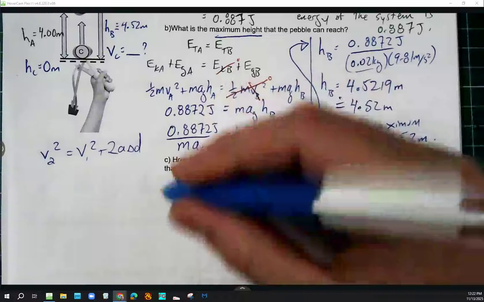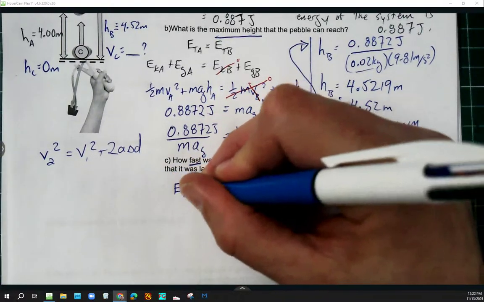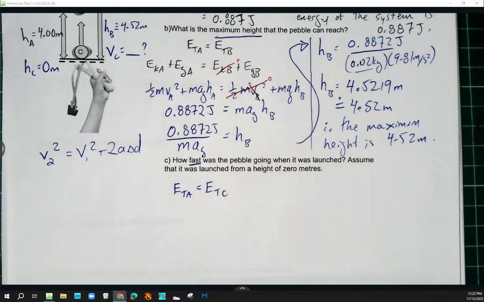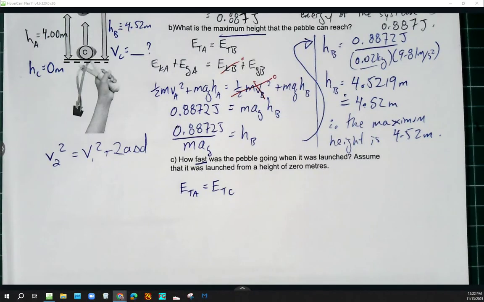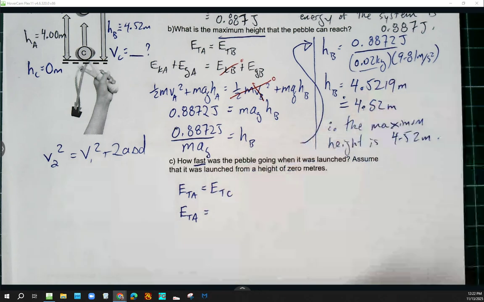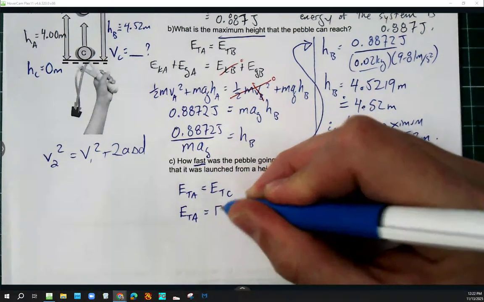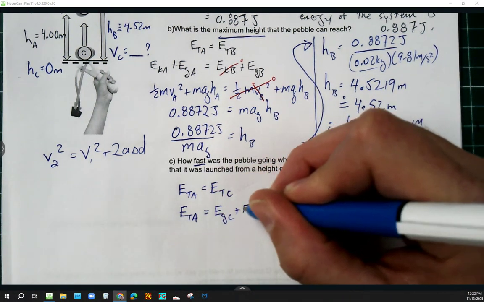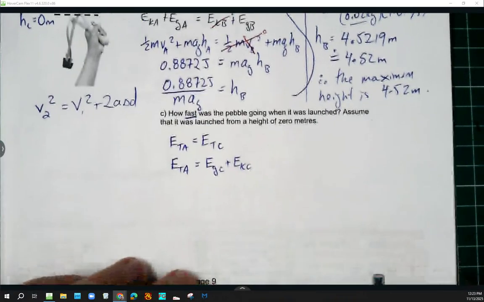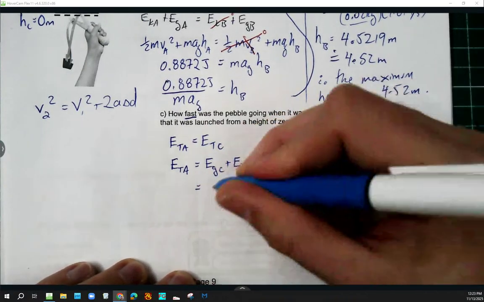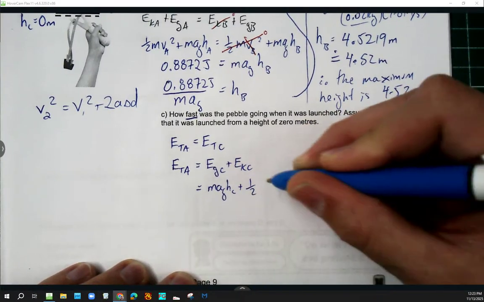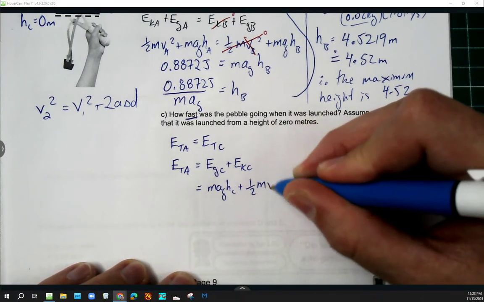All right, so I want to start out with this idea of conservation of energy one more time. E total A equals E total C. If conservation of energy is a thing, they should be equal to each other. And again, I've already calculated E total A, but E total C would expand out as EGC plus EKC. And just to make sure we don't have the same confusion as we had before, I want to expand EGC out, M A G HC, plus 1/2, we'll expand EKC as well, 1/2 M VC squared.